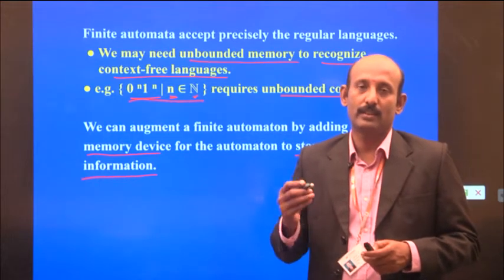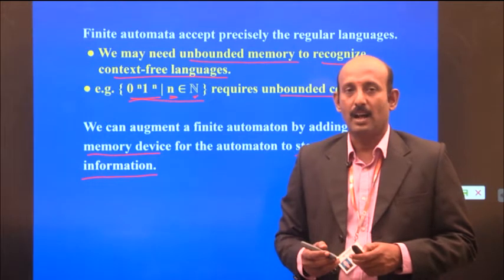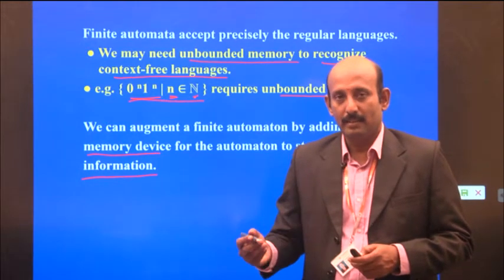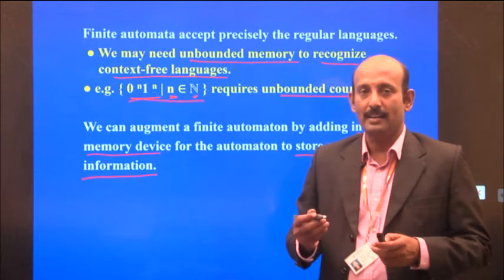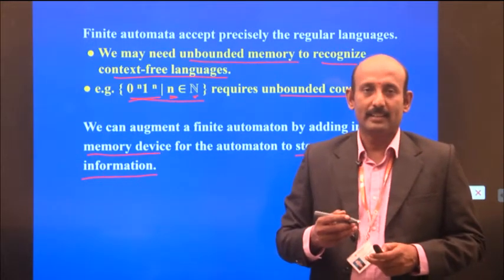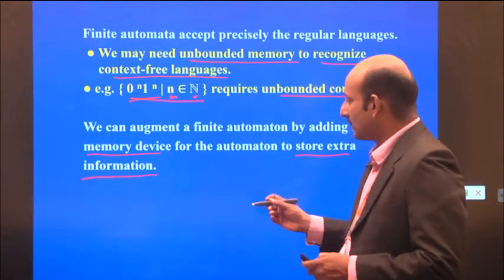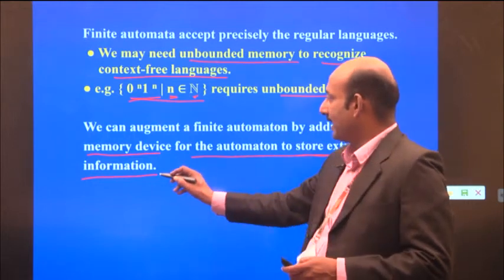Whereas if you go for context-free languages, unbounded memory is required. So for that, we are going to add some memory into the finite automata. That is the memory device for the automaton to store the extra information.